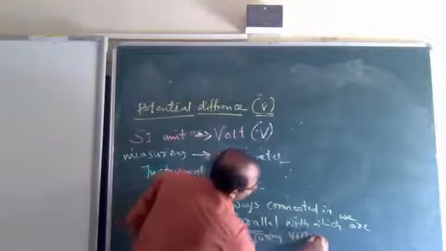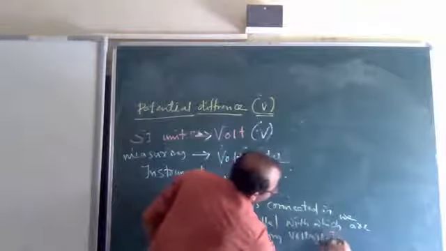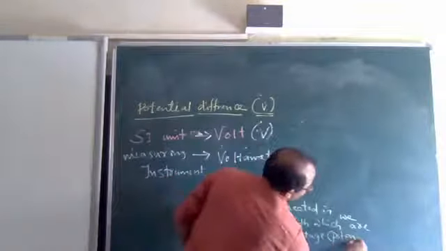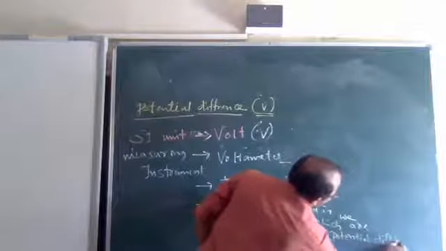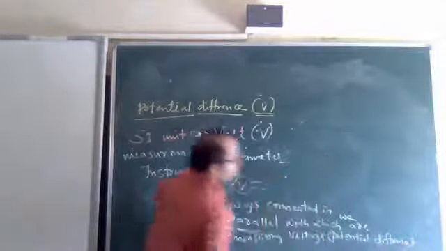Both voltage and potential difference are the same.